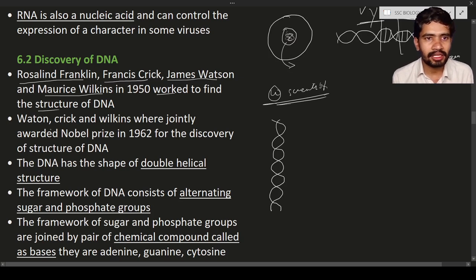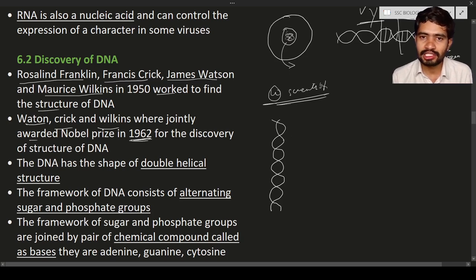Here you can see Watson, Crick, and Wilkins were jointly awarded the Nobel Prize in 1962. It means in the year 1962, the people or government recognized their hard work for the discovery of the DNA, and they gave the Nobel Prize to these people for discovering the structure of the DNA. So if they got the Nobel Prize for this, then what is the structure of the DNA? They said the DNA has a double helical structure.